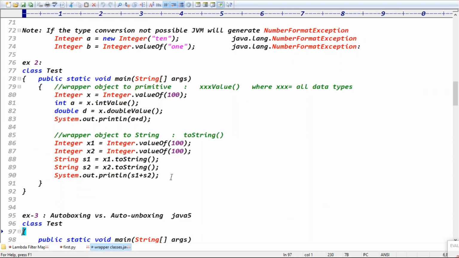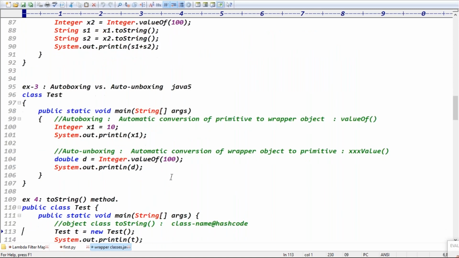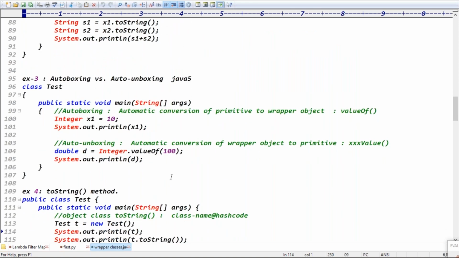Exactly. And we discussed auto boxing versus auto unboxing. What do you mean by auto boxing? It is the automatic conversion of primitive to wrapper object. Auto unboxing means the automatic conversion of wrapper object to primitive, right? Even auto boxing internally uses which method? The valueOf method, exactly.